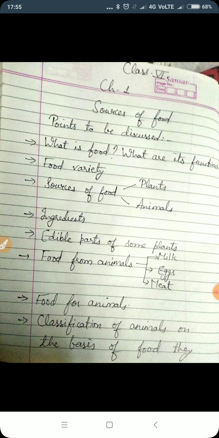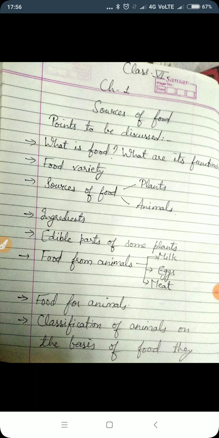Today I'm going to start with the first chapter for class 6, that is sources of food. So first of all I would like to discuss what we are going to know in this chapter. What information you will get after finishing this chapter.